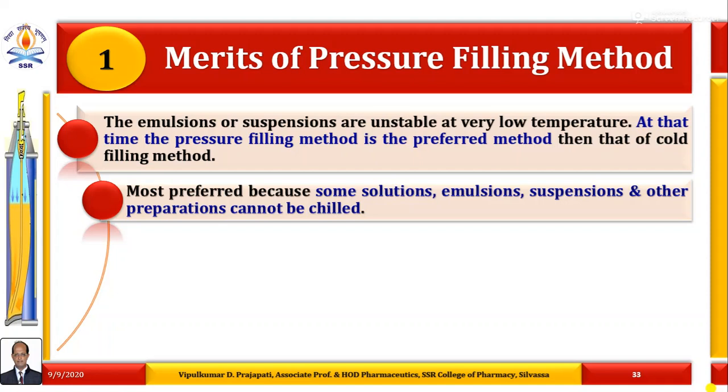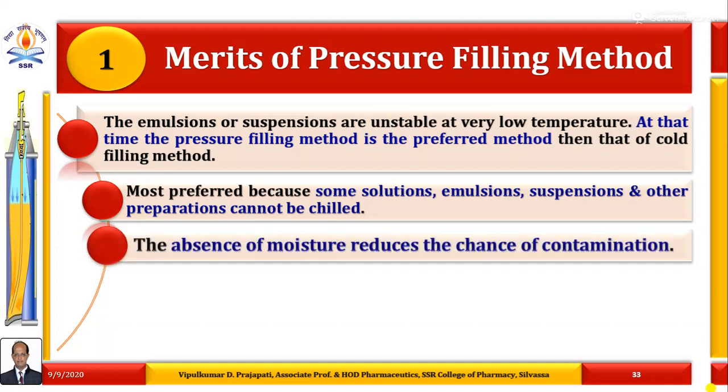So if such types of products are there, the pressure filling method is most preferred because it is applied at room temperature. In cold filling the chilled condition is there, that's why moisture is there. Here in pressure filling method there is the absence of moisture, so absence of moisture reduces the chance of contamination.